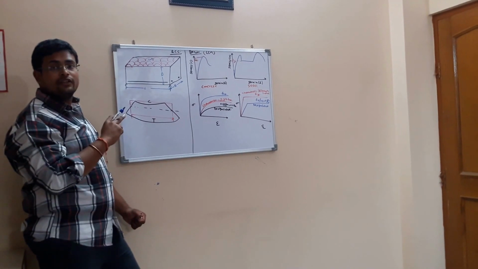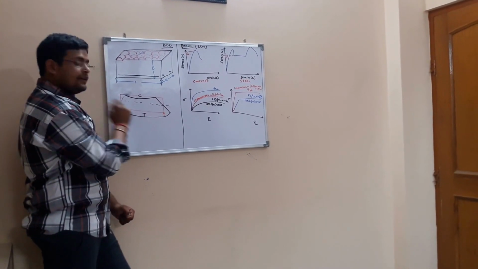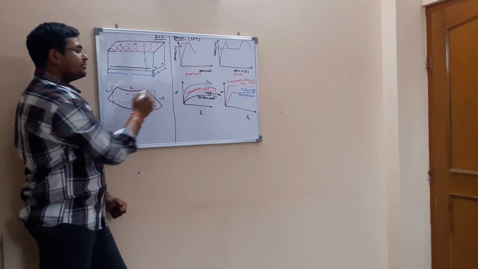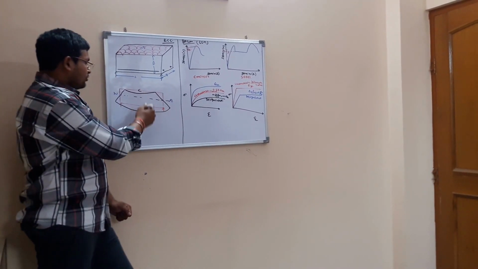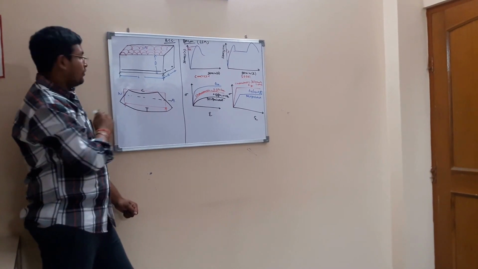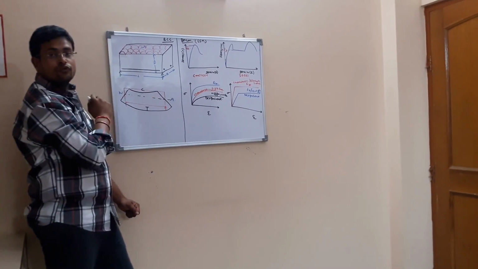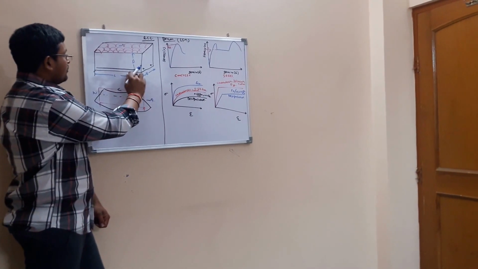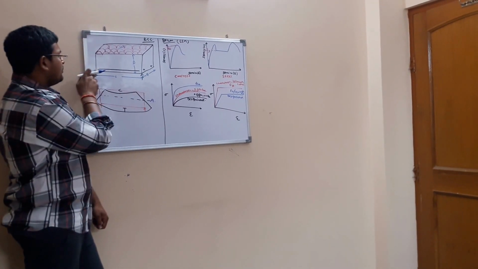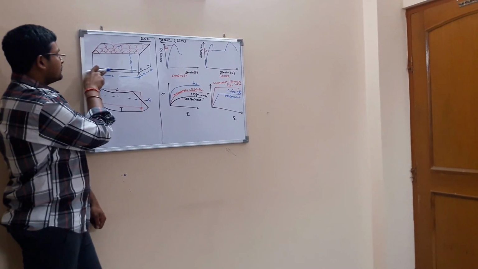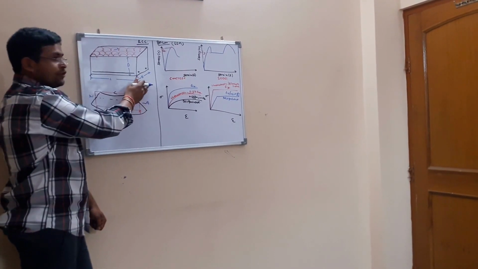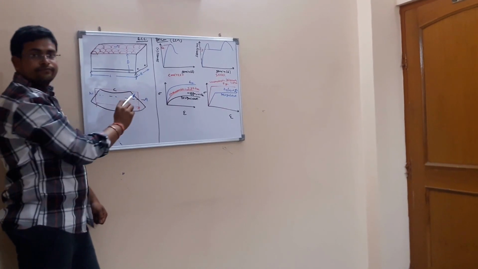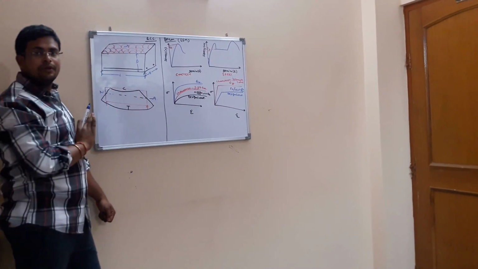So where will we provide steel? Where we are getting tension. Tension we are getting below the neutral axis. This is the neutral axis. Neutral axis means where the rotation takes place. Below the neutral axis, we will get tension in the beam, so here we have to provide the reinforcement. This is our reinforcing bar. This is our longitudinal view. In longitudinal view, reinforcement will look like this. In the cross section view, side view, reinforcement will look like this dot. Okay, this is the beam.